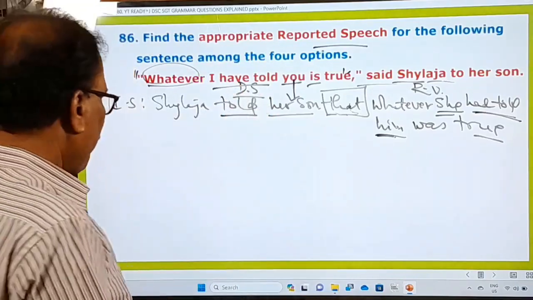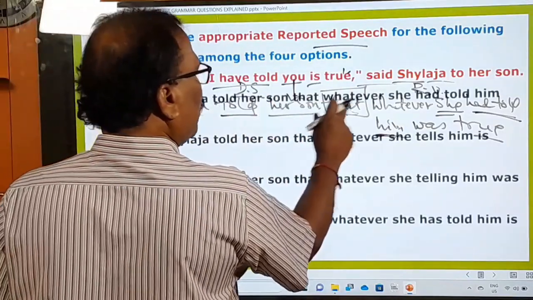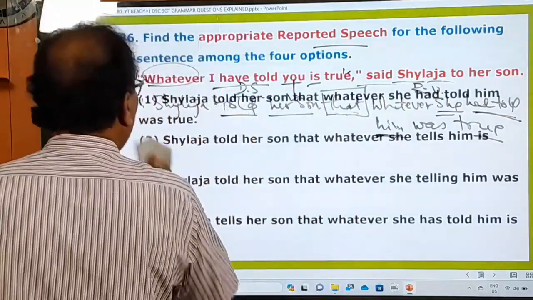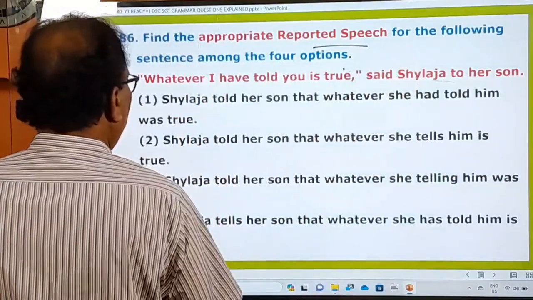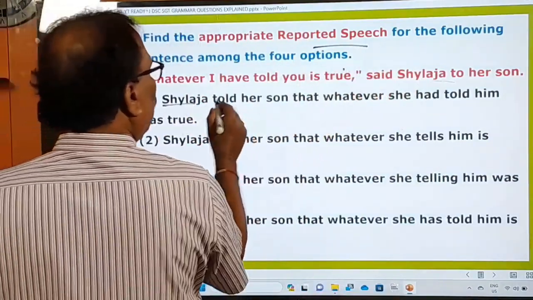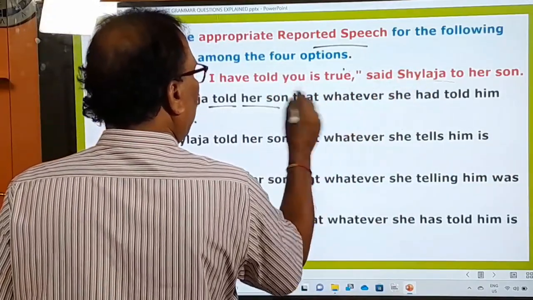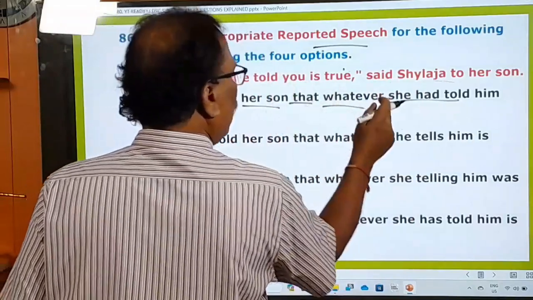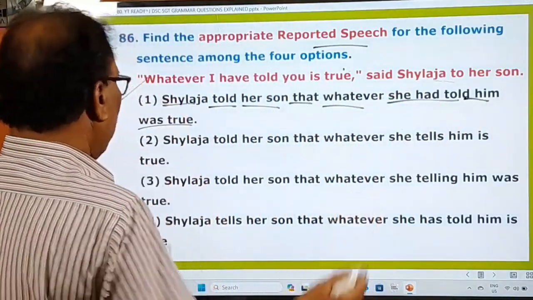Okay, let us see that. Shailaja told her son that whatever she had told him was true. Oh, the very first one is the right one. You can see that. Shailaja, said to is gone, turned into told. Her son, that, the connecting word. Whatever I mean she had told. I have told him is turned into she had told him. Was true. The very first one is the right one, and others are not right.